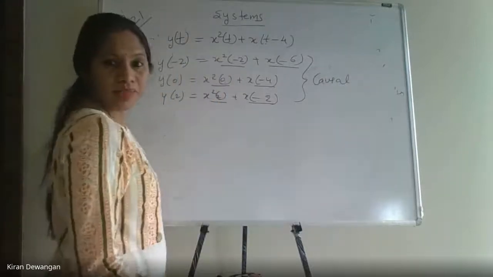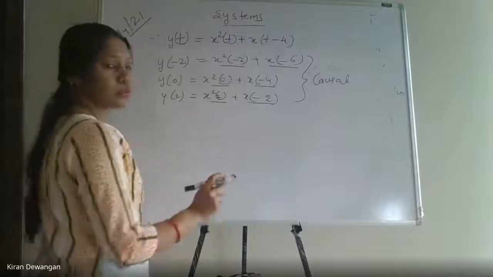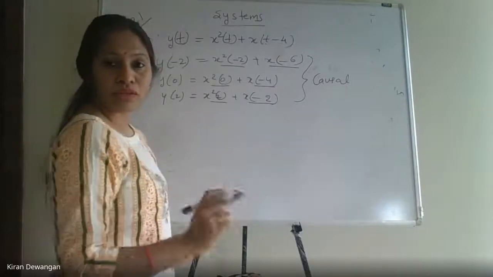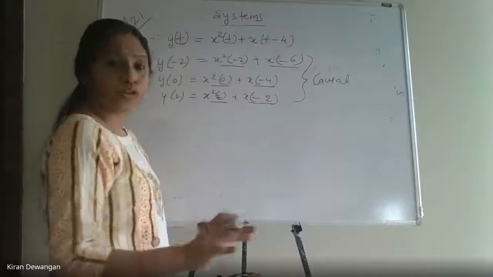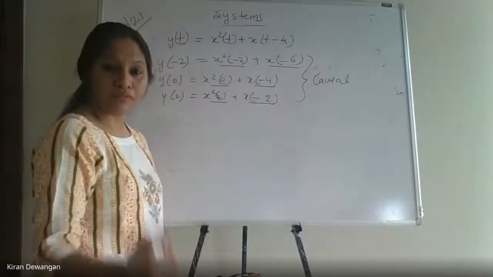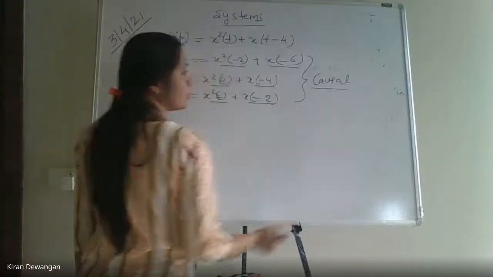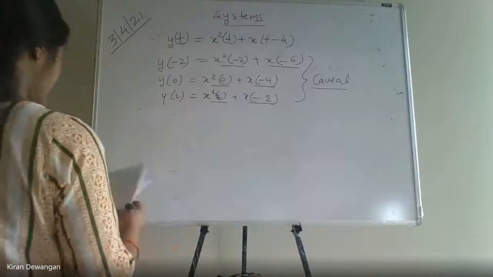Clear? The concept is clear. This is how we have to prove always. Whenever we get a question that shows whether the system is causal or non-causal, and even if it does not ask you to show, then also you will have to prove it. ठीक है? Then only we can declare that the system is causal or non-causal. Now let us take another example.